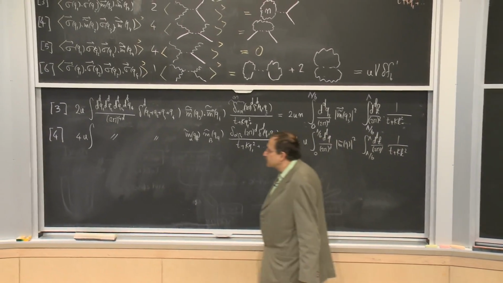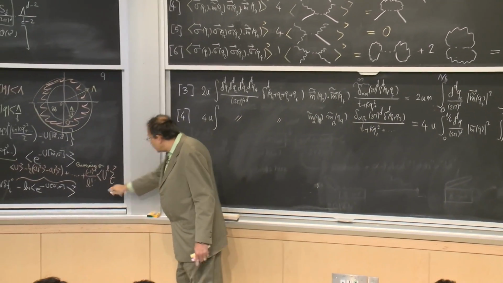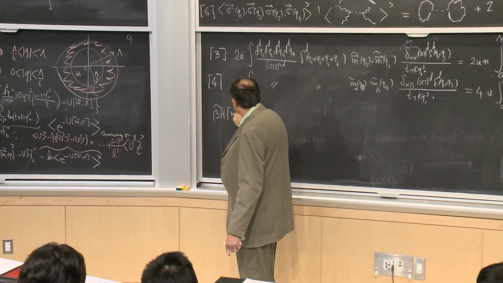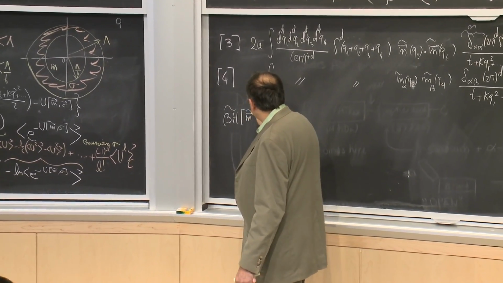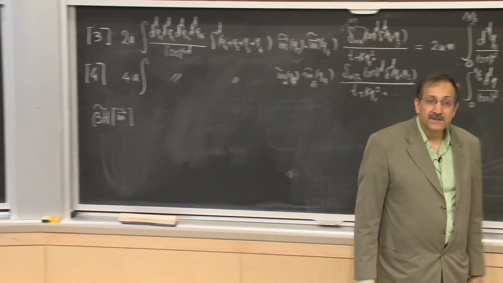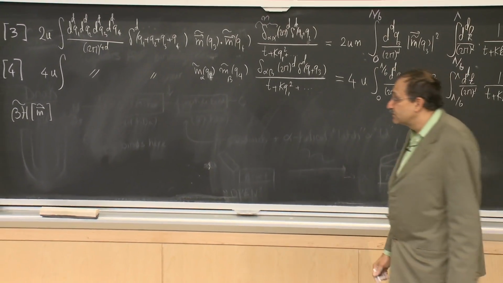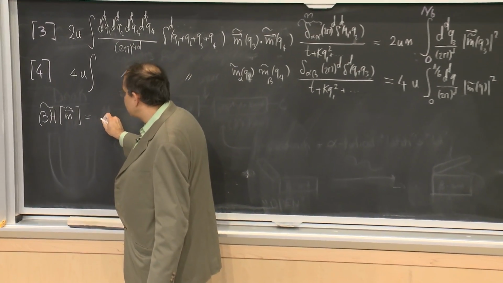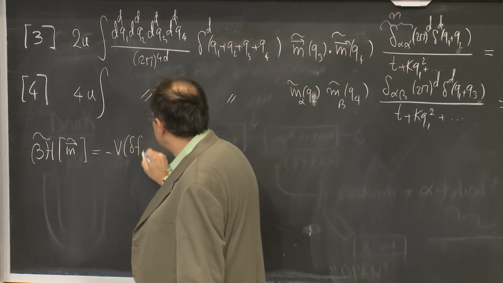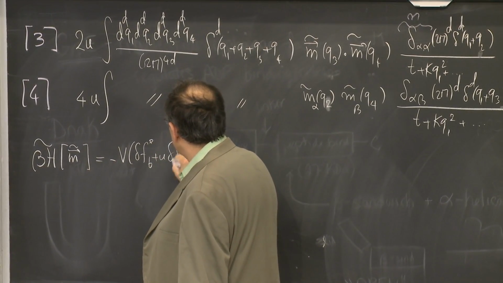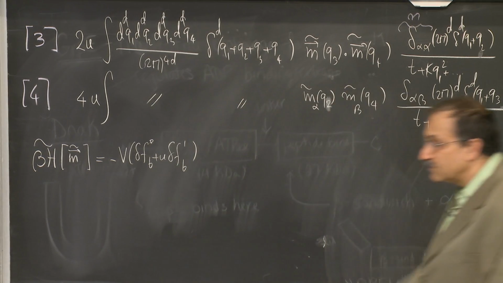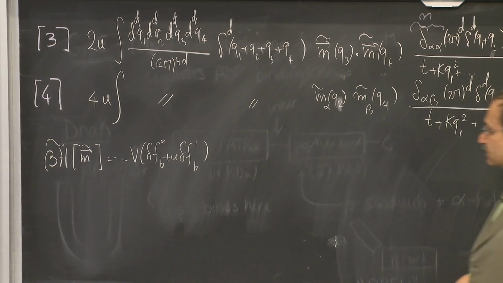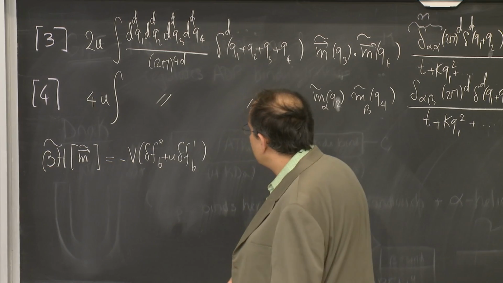So given all of this information, let's write down what our last line from the previous board is. Our intent was to calculate a weight that governed these coarse-grained modes. And our answer is that, first of all, we will get a bunch of constants, delta fb0 plus delta fb1, but we don't really care. They're just an overall change that doesn't matter for the probabilities. It's just a contribution to the free energy.